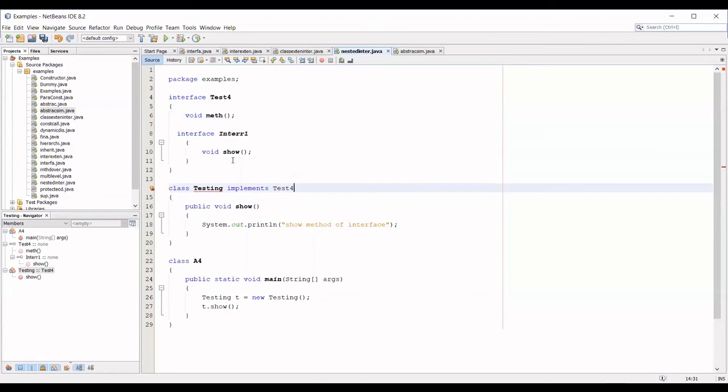So which method needs to be implemented? Only the meth method needs to be implemented. Is it compulsory to implement the show method? No, ma'am. It is like, you remember the package concept? Java.util. Yes, ma'am. Inside util there will be classes.